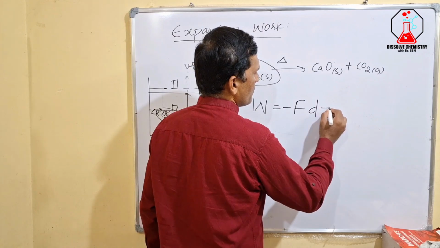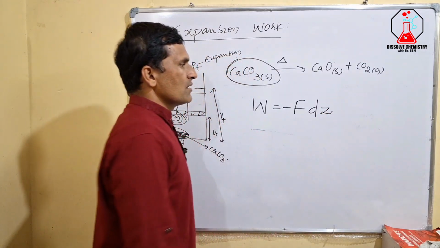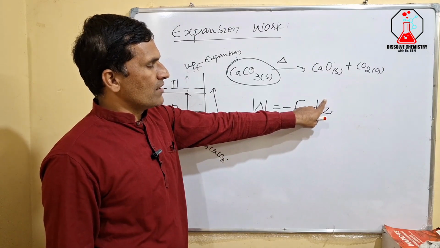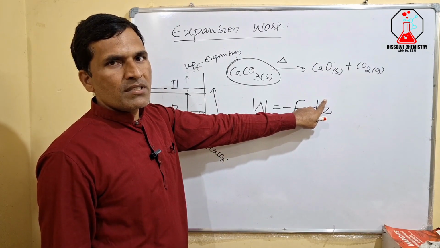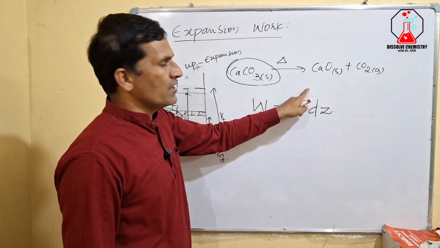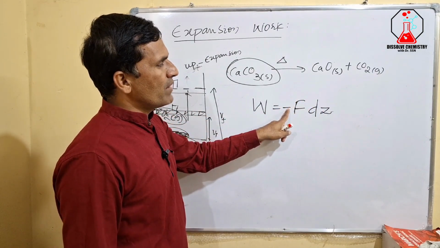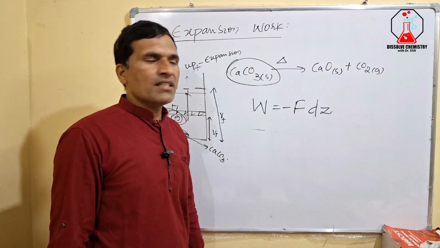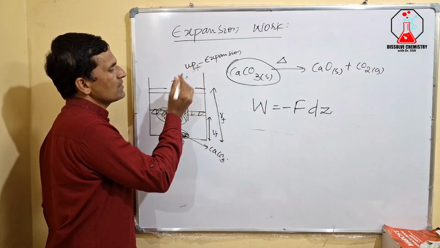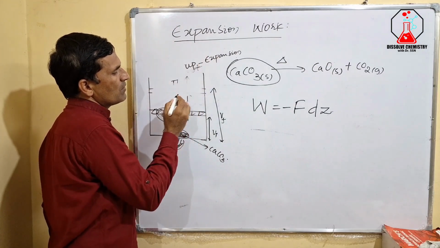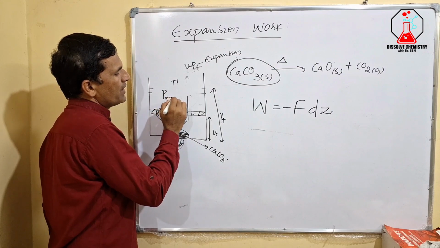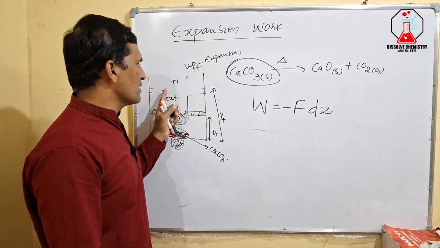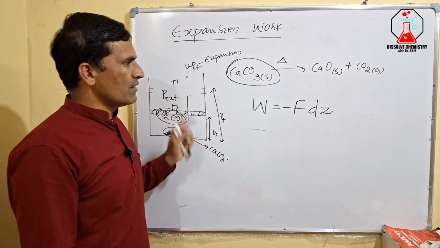Say for example your piston is moving in the Z direction. Then the displacement is in the Z direction, against the external force F, and we show it by a minus sign, as it is an opposing force. In this case your opposing force will be the external pressure. Are you getting my point? Force here is external pressure. We'll go into detail with that.